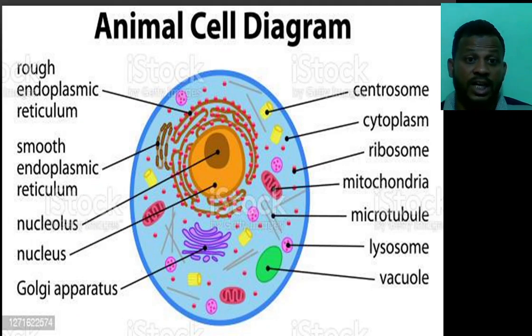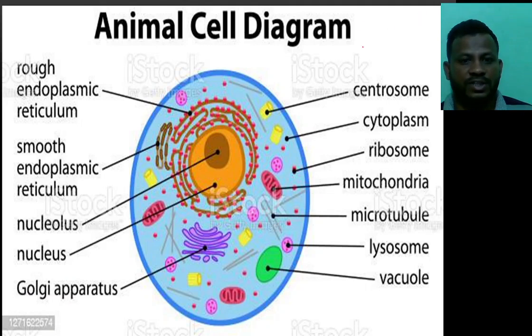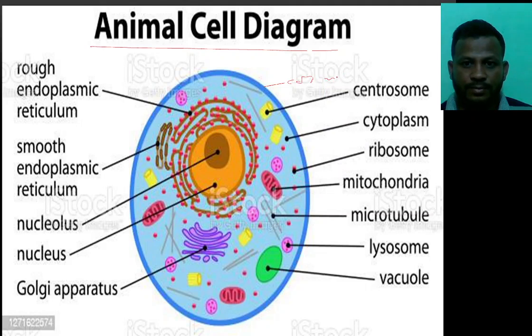Now we are going to discuss purely the cells. We see there are two types of cells. One is the animal cell. First of all, see, this is the animal cell. This is the structure of an animal cell. One by one, we are going to discuss the cell here. First of all, this is the cell membrane. Remember that, cell membrane.